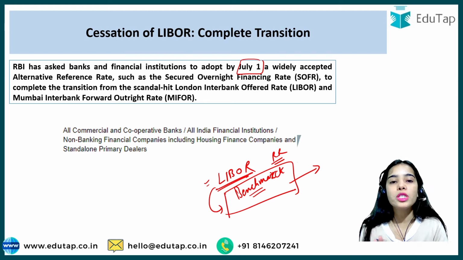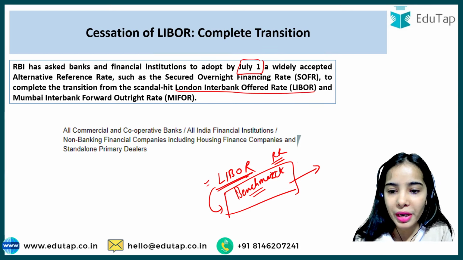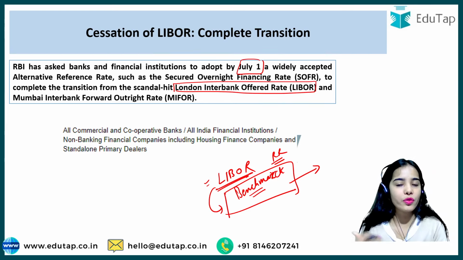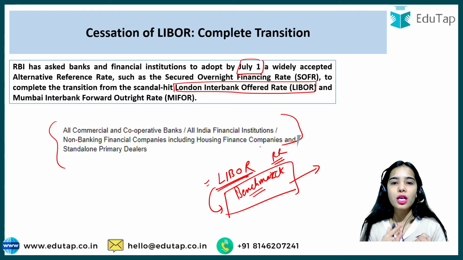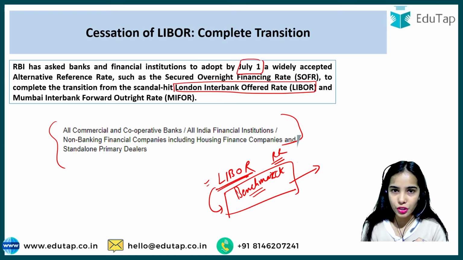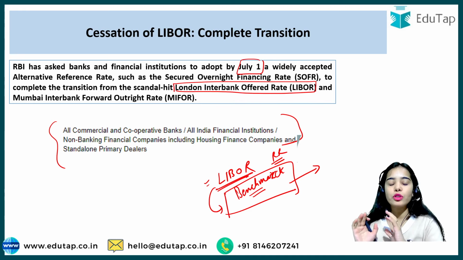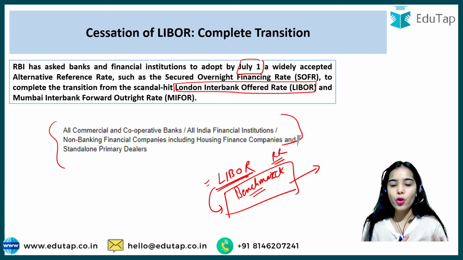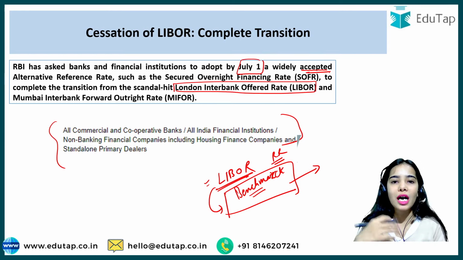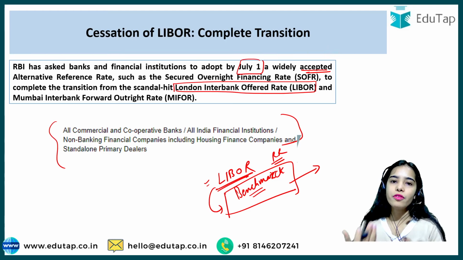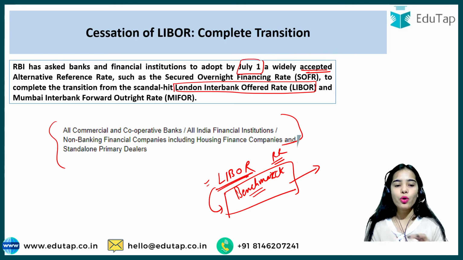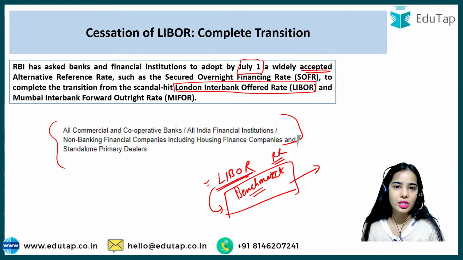We have to stop using Libor, as there are quite many scandals related to Libor that we are also going to discuss. The RBI has said that all commercial and cooperative banks, all India financial institutions, non-banking financial companies including the housing finance companies, and the standalone primary dealers, they all have to transition away from Libor, and start using an alternative reference rate, or alternative benchmark rate, as we can call it. I hope you have understood the basic idea of what we are going to study in the coming slides.